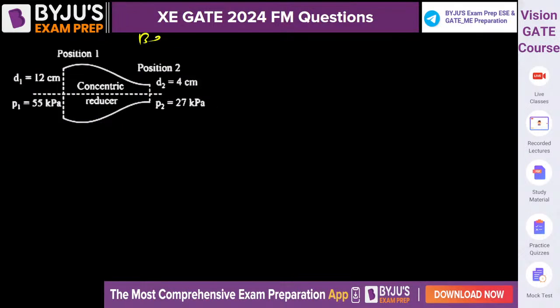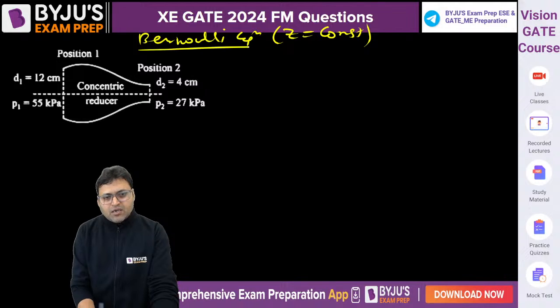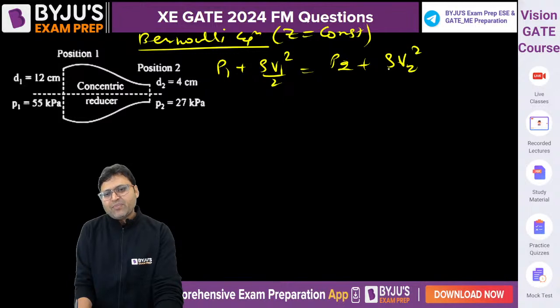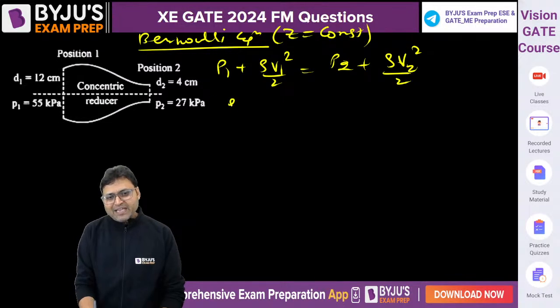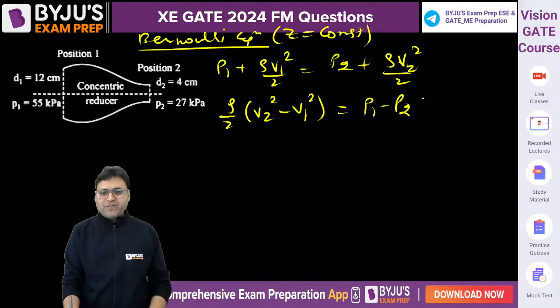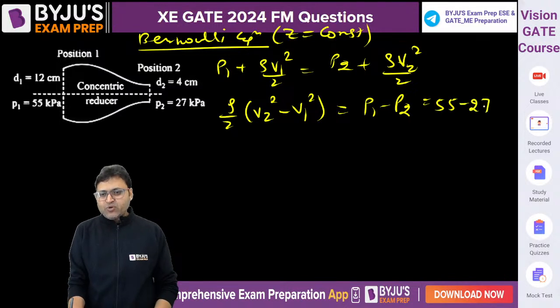And if we apply the Bernoulli equation, because Z is constant, there is no change in potential energy. So we can say P1 plus rho V1 square by 2 is equal to P2 plus rho V2 square by 2. Or we can say rho by 2 (V2 square minus V1 square) is equal to P1 minus P2. What is P1 minus P2? 55 minus 27 into 10 to the power 3.